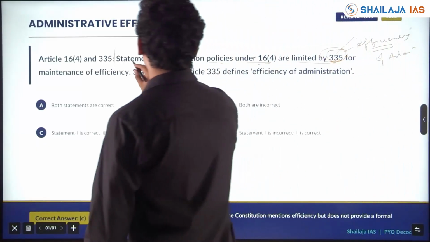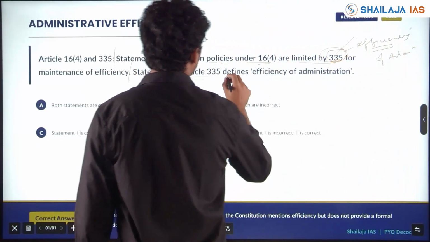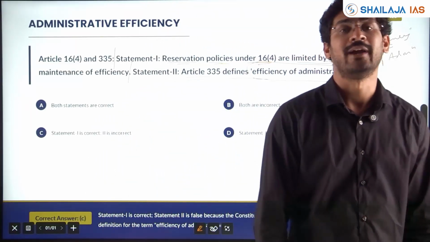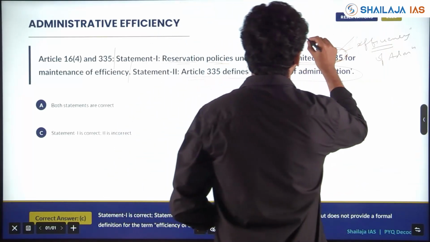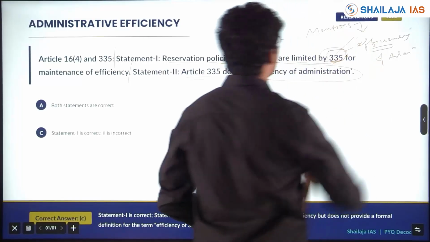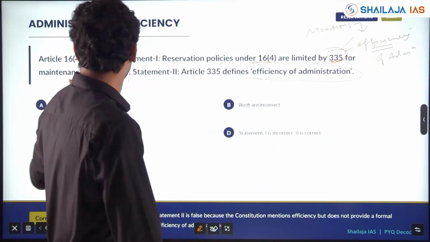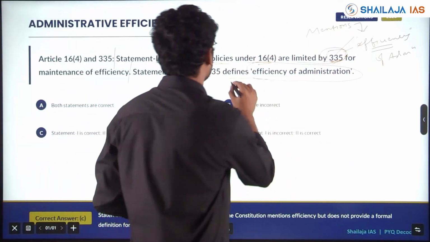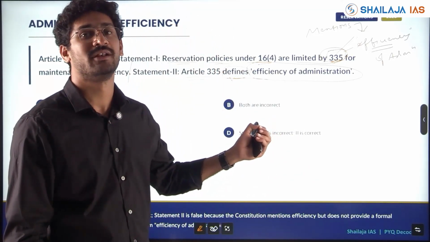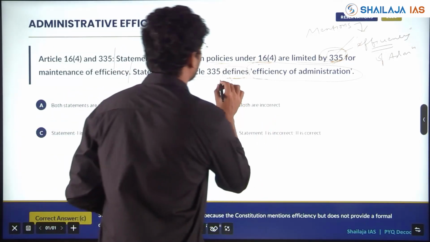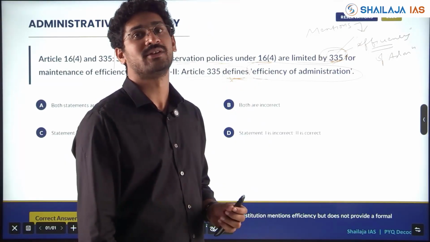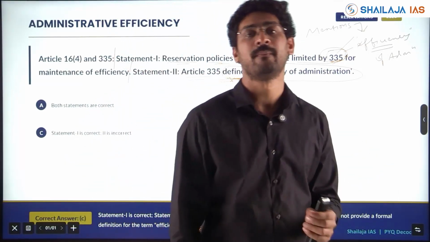Statement 2: Article 335 defines what is efficiency of the administration. I told you Article 335 mentions the term efficiency of the administration, to maintain efficiency, but it does not define what efficiency of administration is. Whenever UPSC asks, it is defining incapacity, efficiency of administration, or some other term.